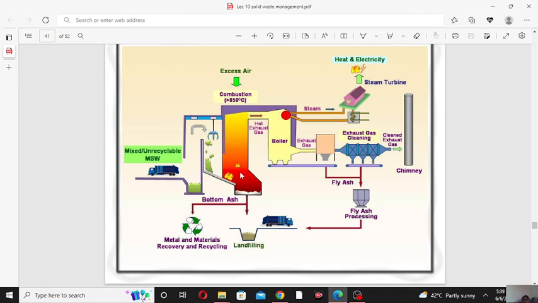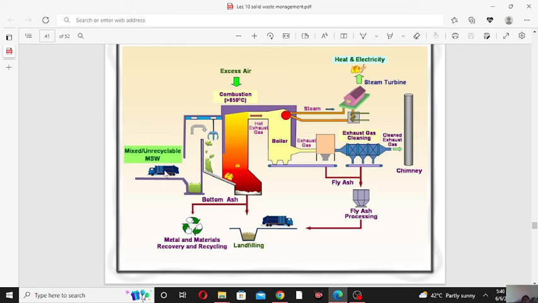In the furnace, with the help of air, we will burn the waste. After burning, the waste gives us heat. It will give us hot exhaust gas, ashes, carbon dioxide and energy.